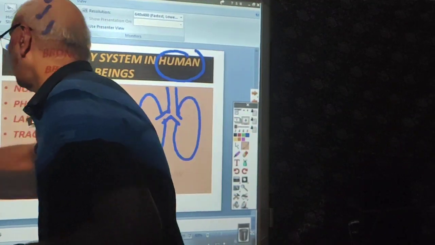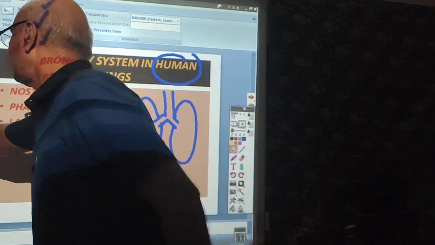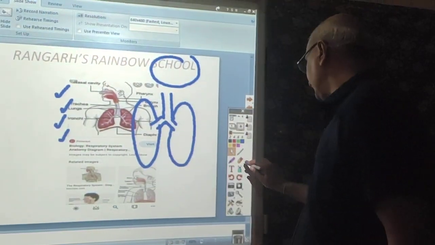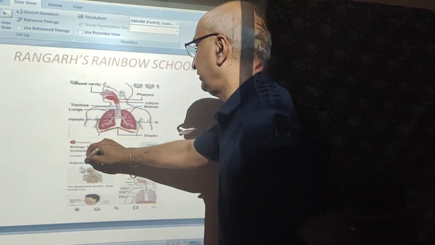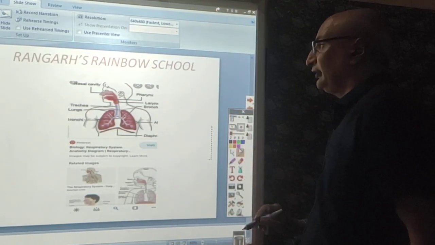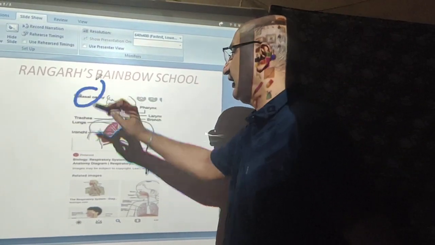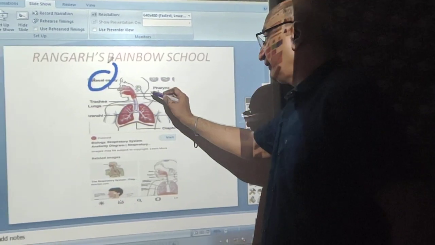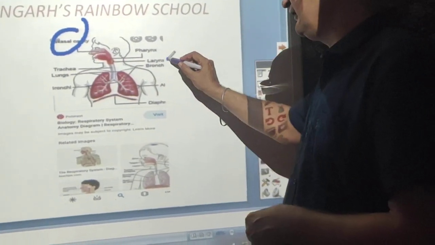I will show you with the help of this diagram. Now just look at this diagram and see what's there. As I mentioned, in the case of human beings, dear students, the respiratory system consists of the nasal cavity. Next is the pharynx, our voice box, larynx.